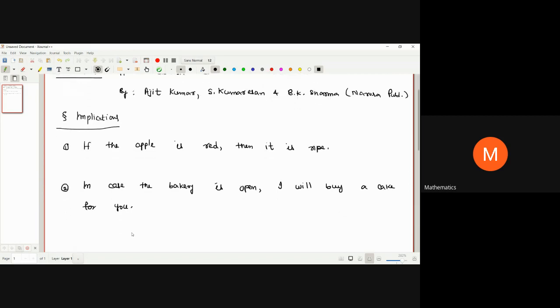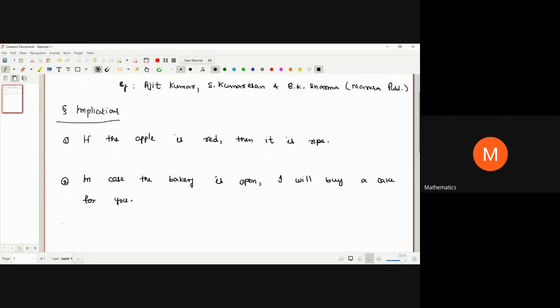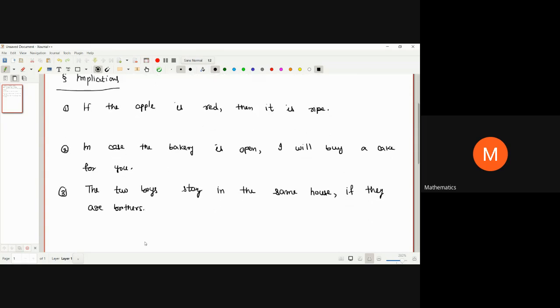And the third statement is, the two boys stay in the same house if they are brothers. Okay, so these are three statements that we are considering.